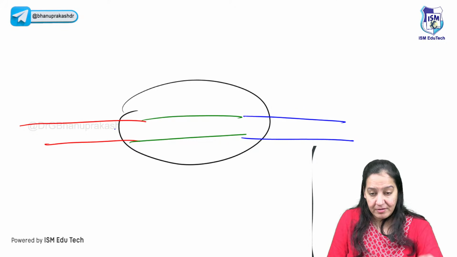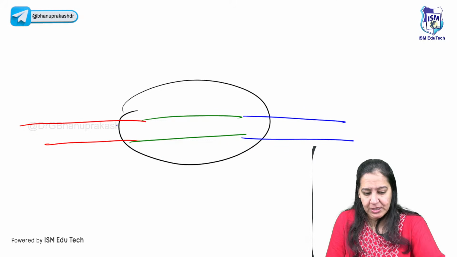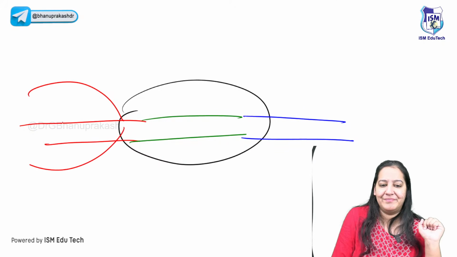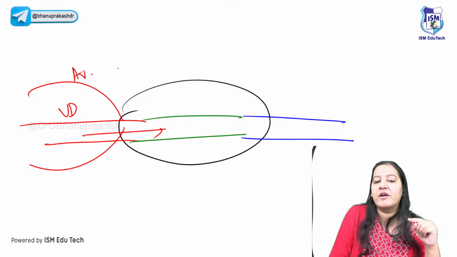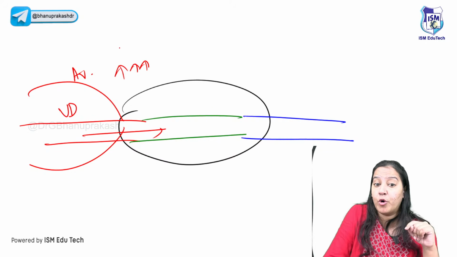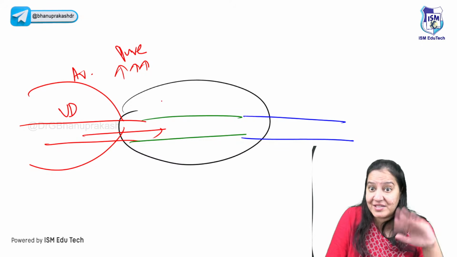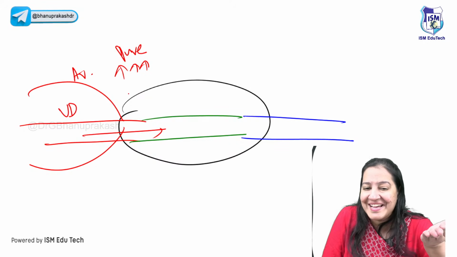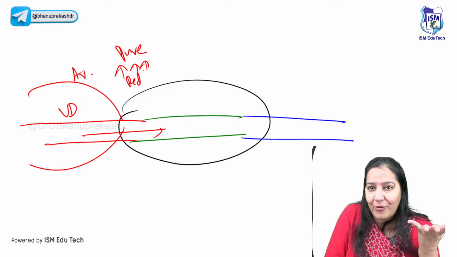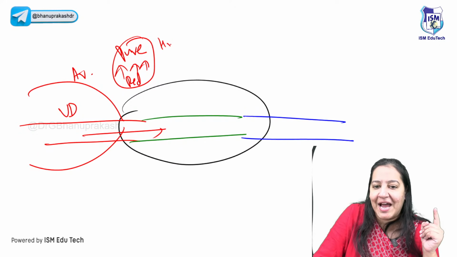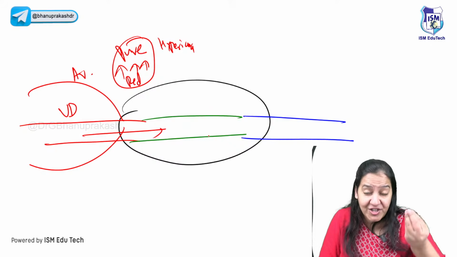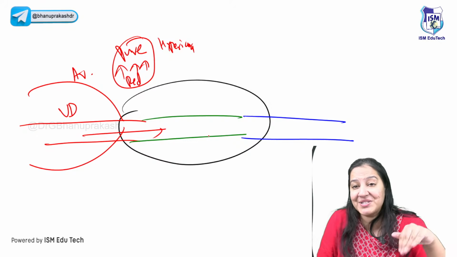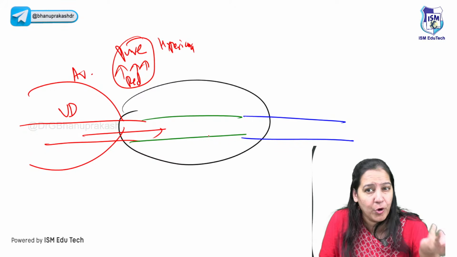Now imagine two situations. The first situation, the artery got dilated. Vasodilatation of the artery. What will happen? You will say, ma'am, organ receives more blood. The organ will receive more blood, but this blood is pure blood. So the organ will look redder. And this condition is known as hyperemia. It is more blood to the organ due to dilatation of the artery. Organ looks red, more pure blood.